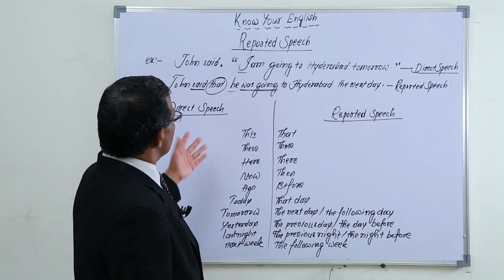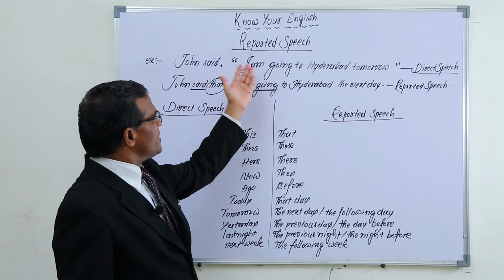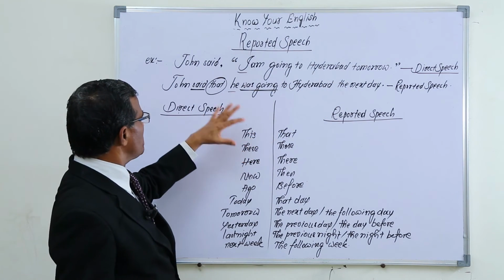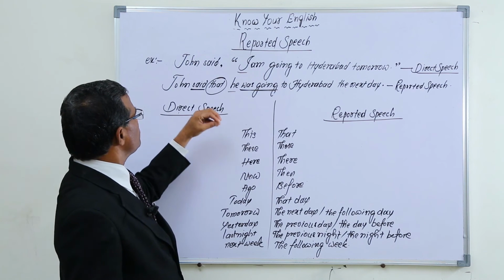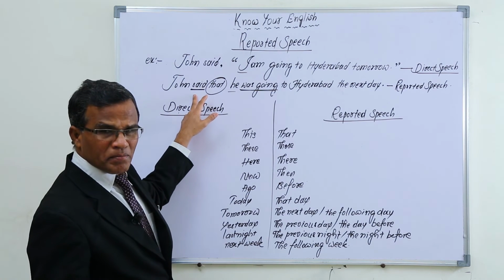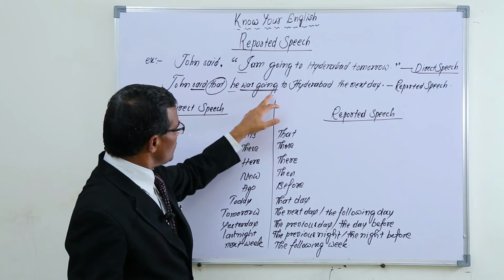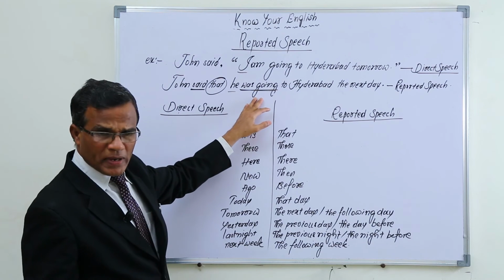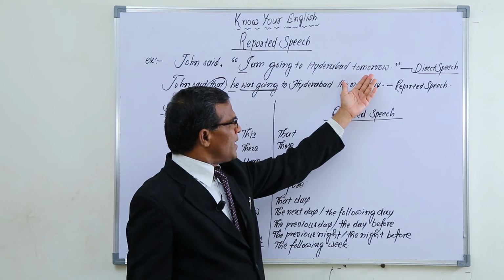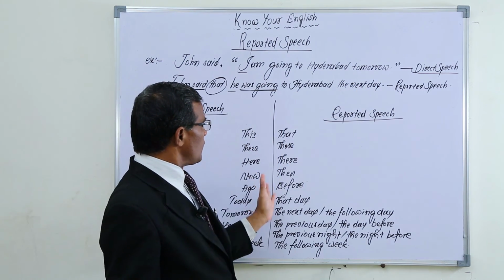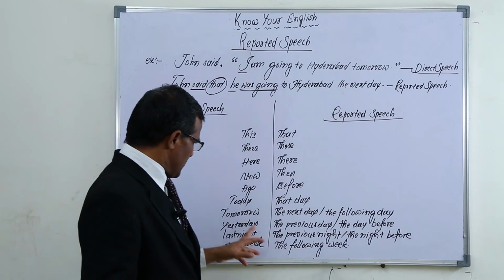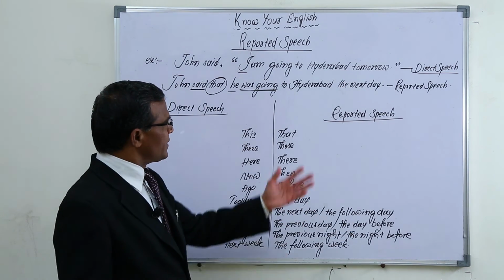So in this way, what we have learnt here is that when the sentence is in direct speech and we are changing it into reported speech, some things we have to keep in mind. Generally we maintain past; as it is past here, we maintain past again. So when it is past, we have to maintain the rest of the sentence also in past. And the conjunction, that also we use. If any adverbial words or pronouns from this list are there, we have to change them into this list. Tomorrow changes into the next day. Like that we have to change.